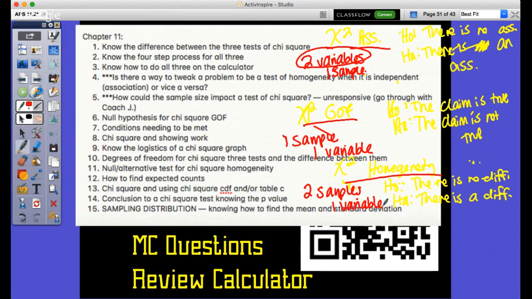I'm responsive. Let me look at this real quick. Coach J, well, that's up to you. Let me do this. Hold on just a second. There's one question on here I wanted to put on here for the test. Is it frozen behind me? Yeah. All right, let's see. No, you did not, you don't ever forget.